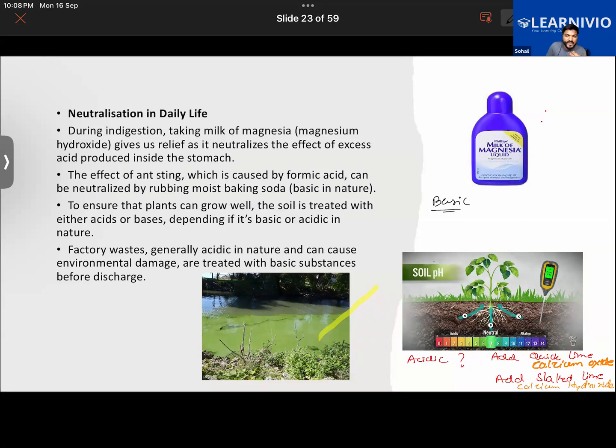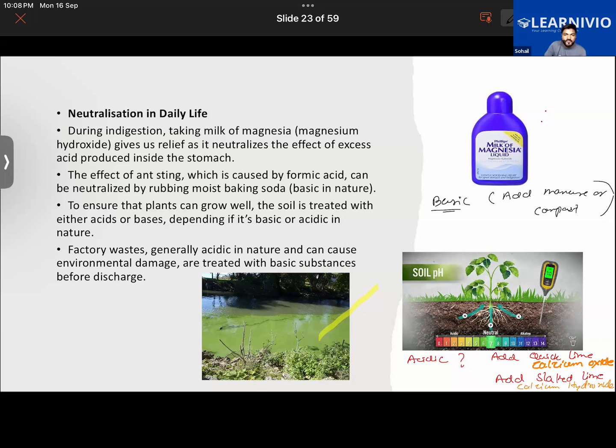Yes, we can use that, or some manure or compost, which can be prepared from cow dung and a lot of other waste. So if the soil is too basic in nature, then we add manure or compost to the soil. Getting it, all of you?